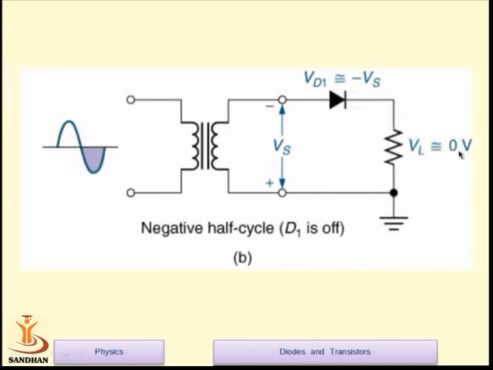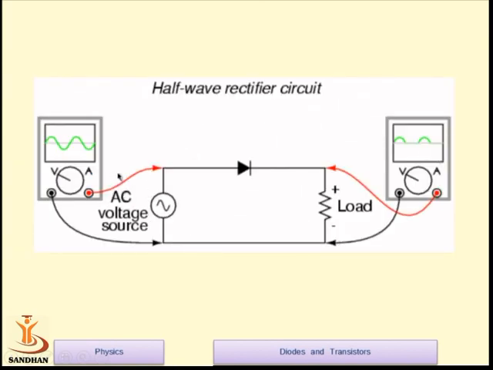But if you look at the next circuit, where we apply the negative half of our AC voltage, this is the point where we get the negative voltage. The negative of the supply is connected to the positive terminal of the diode. The diode is now in reverse bias, and hence the diode will not conduct, and we do not get any voltage at this terminal. So it looks like this. This is the AC voltage we apply to our half wave rectifier, this is the diode, and this is the load through which we get the output.